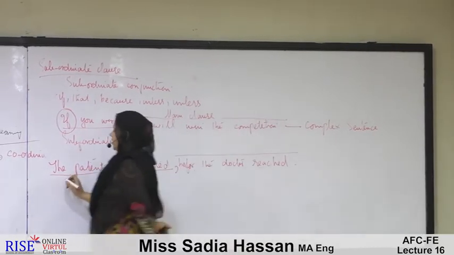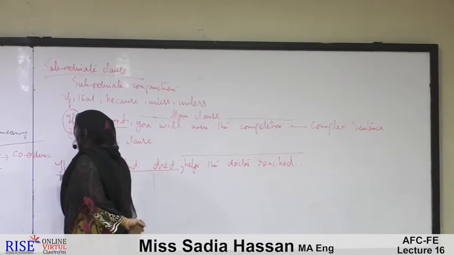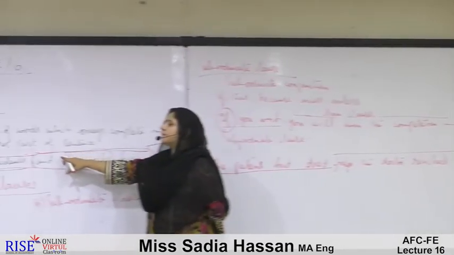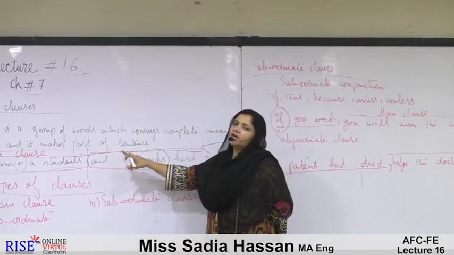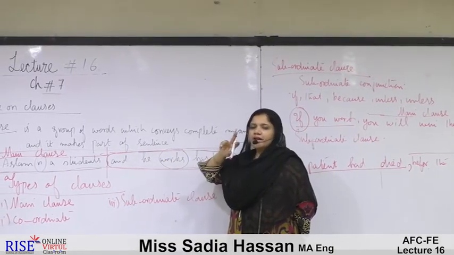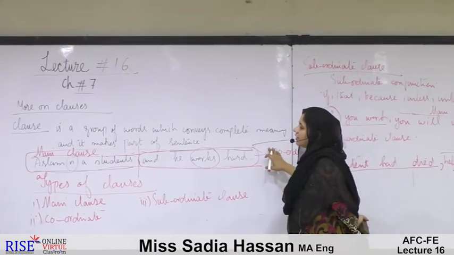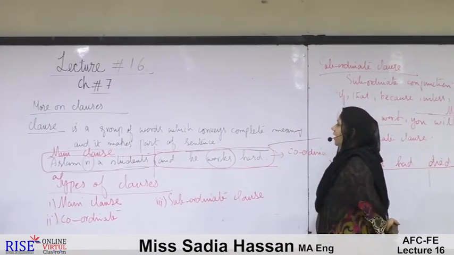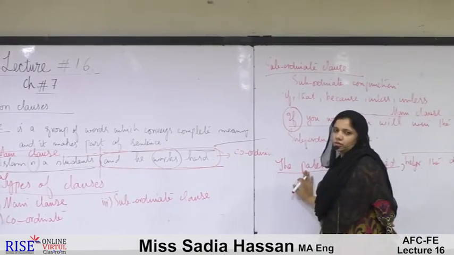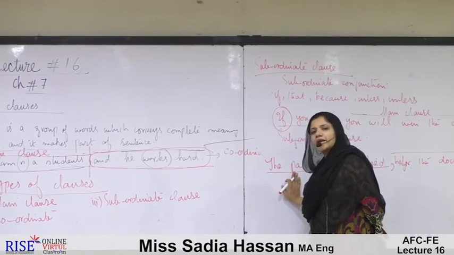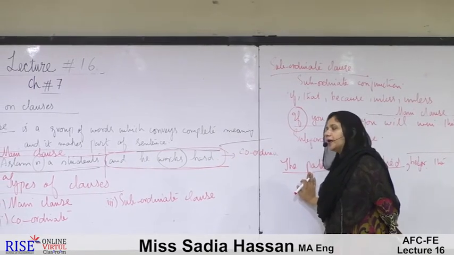On the other hand, coordinate conjunctions always must be present between the two clauses. They would never be at the beginning of the sentence. We can never rewrite this sentence in this way: "And he works hard, Aslam is a student." No. A coordinate clause must always be preceded by a main clause.